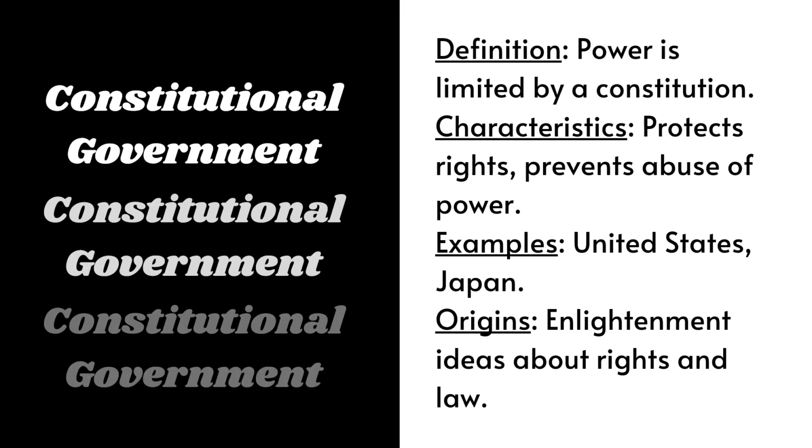A constitutional government has rules written in a constitution. The Constitution limits the power of leaders and protects citizens' rights. The United States and Japan are examples. These ideas grew from the Enlightenment, when people began demanding rights and fair laws.